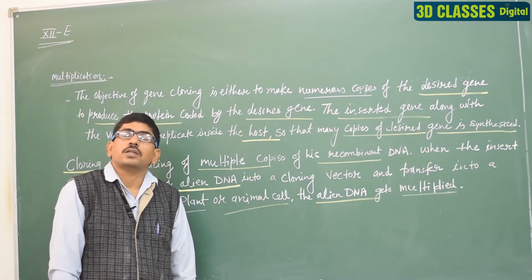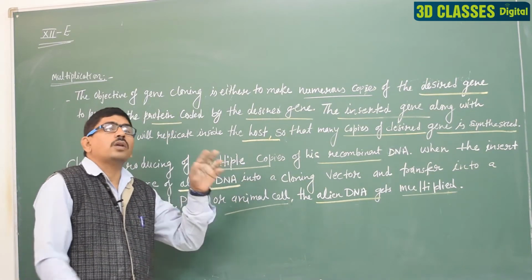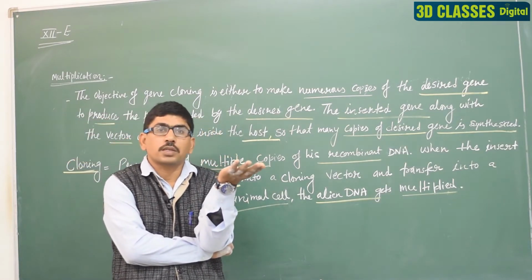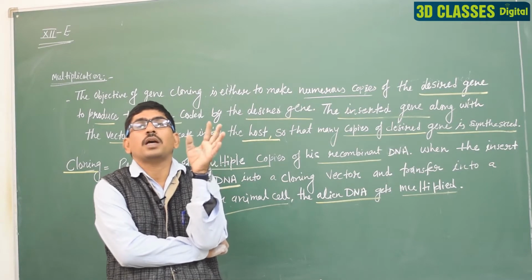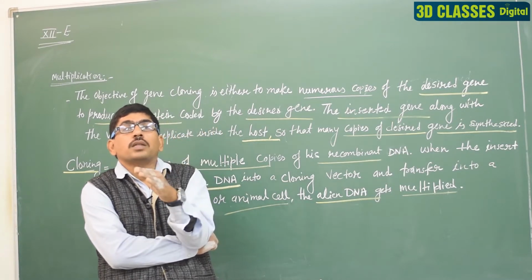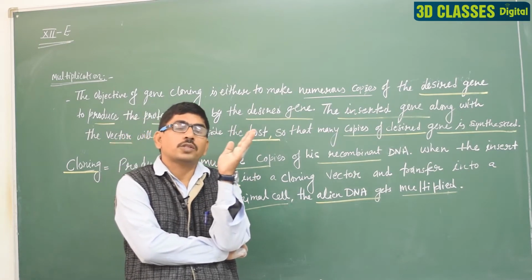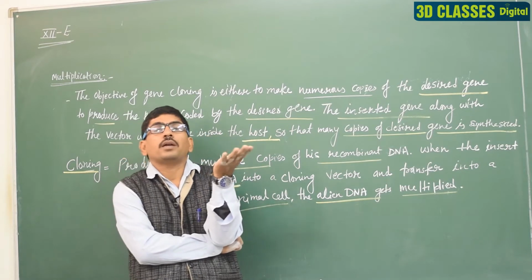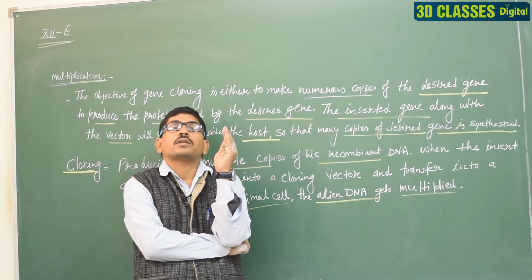Obtaining the desired DNA product: when we transfer this clone DNA to a particular organism, it may be a bacterial cell, fungal cell, animal cell or plant cell, and this aligned DNA is joined with their genomic DNA, the main DNA, and it makes copies in cell division.